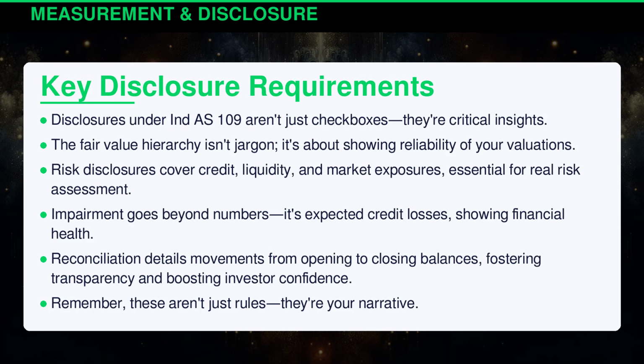Disclosures under Indian Accounting Standard 109 aren't just checkboxes, they're critical insights. The fair value hierarchy isn't jargon, it's about showing reliability of your valuations. Risk disclosures cover credit, liquidity, and market exposures, essential for real risk assessment. Impairment goes beyond numbers, it's expected credit losses, showing financial health. Reconciliation details movements from opening to closing balances, fostering transparency and boosting investor confidence. Remember, these aren't just rules, they're your narrative.